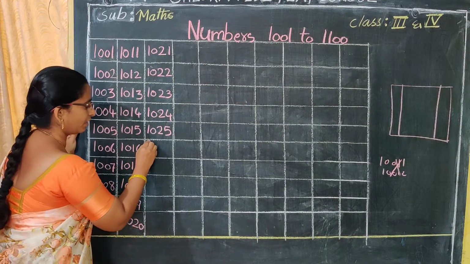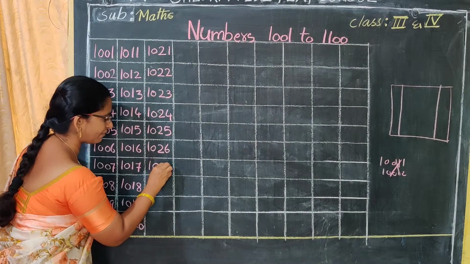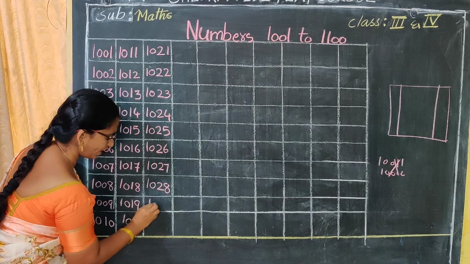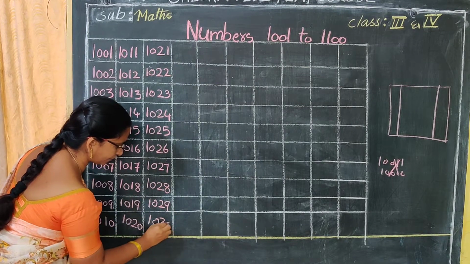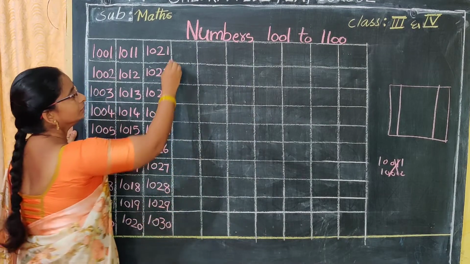Okay. 1026, 1027, 1028, 1029, 1030. After 1030 what will come?